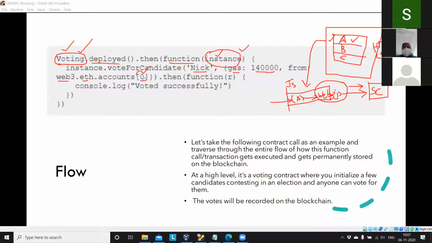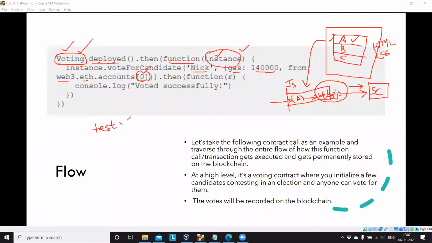Now you understood web3.eth.account0. Here what I am doing is running the test network, test RPC or Ganache CLI, so I am getting the first address for the from field. The function executes with the value, the amount of gas and the address. So let's take the following contract call as an example and traverse through the entire flow of how this function call and transaction are executed.